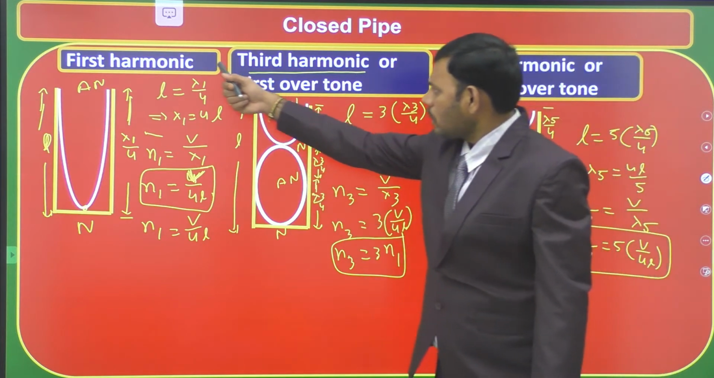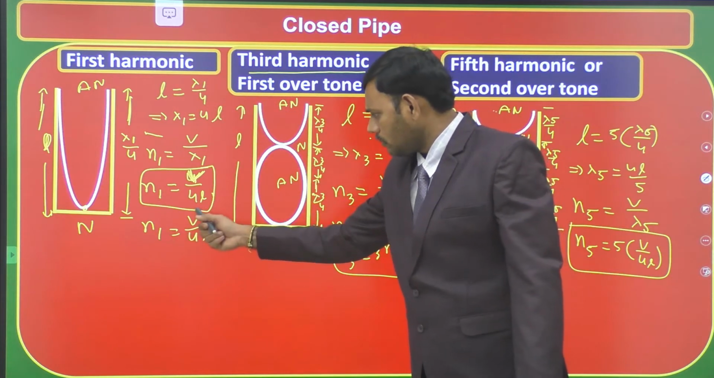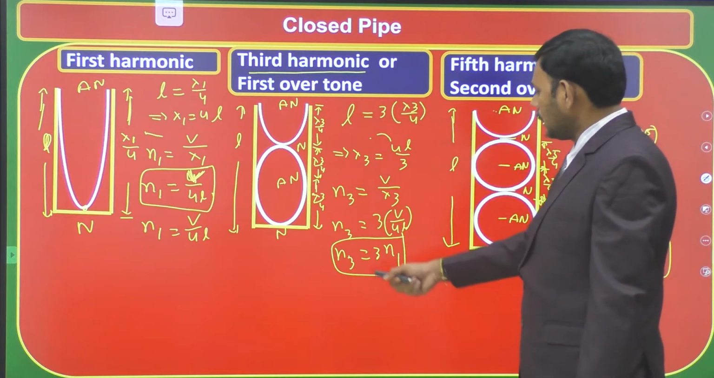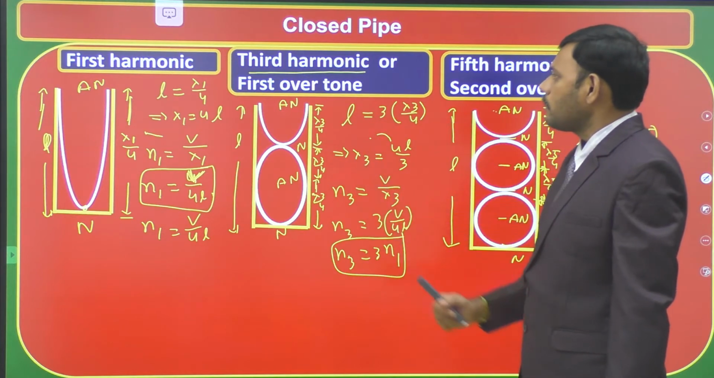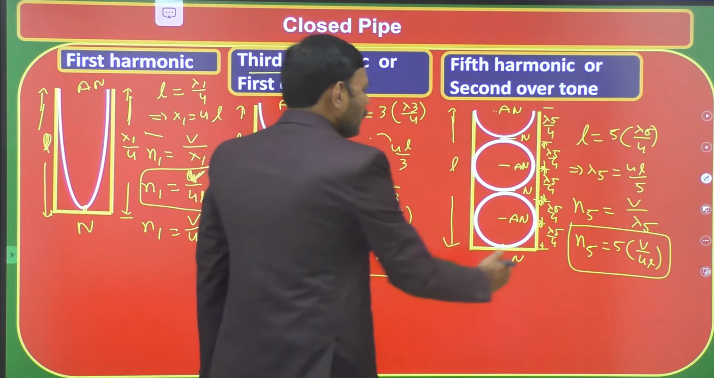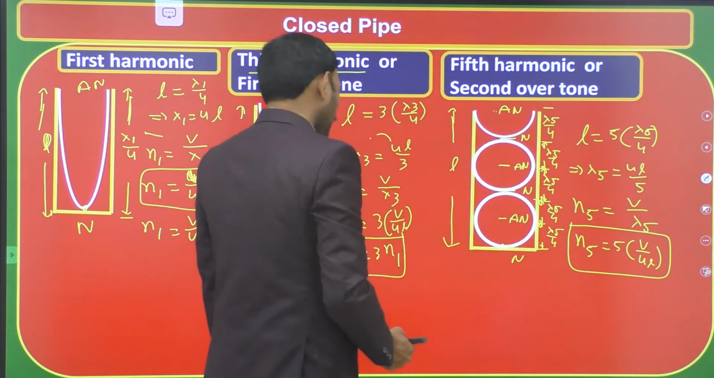So we have the first harmonic of frequency N1 is V by 4L. Next is the third harmonic or first overtone, N3, which is 3 times the fundamental frequency. Next we get the fifth harmonic or second overtone, N5, which is 5 times V by 4L.